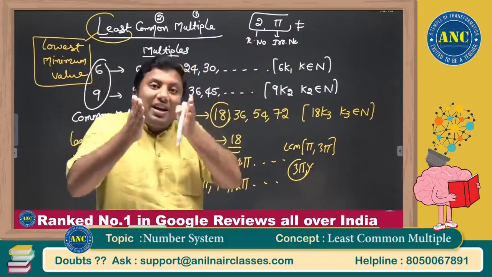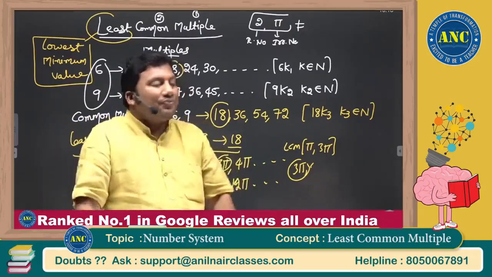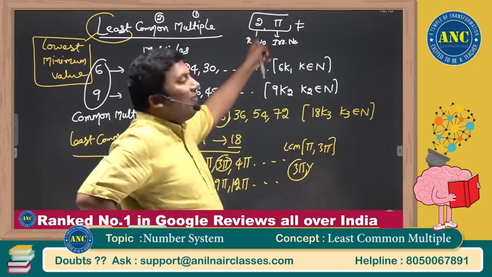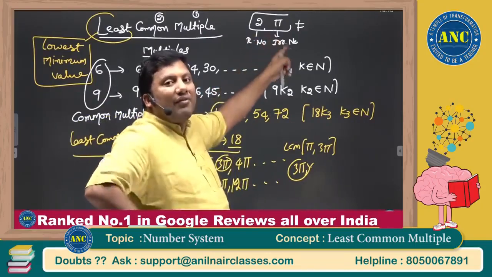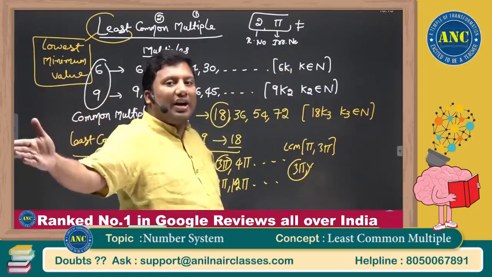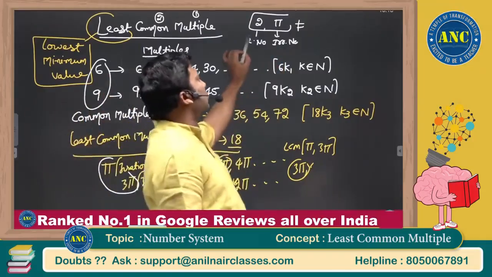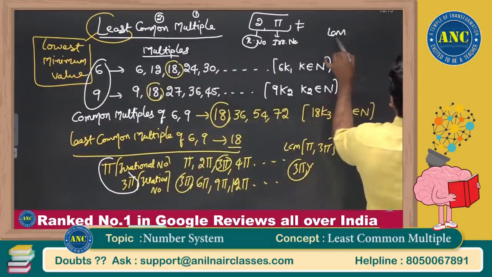2 is a rational number. 2 by 1 is 2.0, a terminating value. Pi is not a terminating value. It is non-terminating, non-recurring. They both will never meet. So LCM should always be taken for the same family.